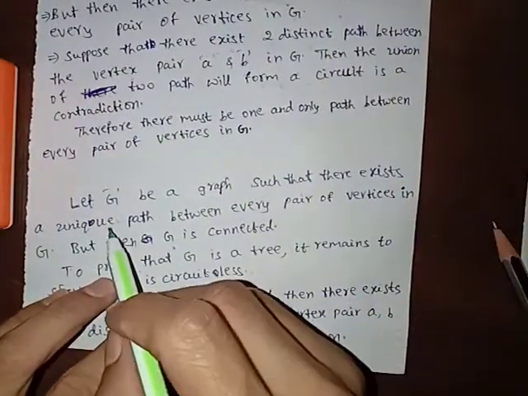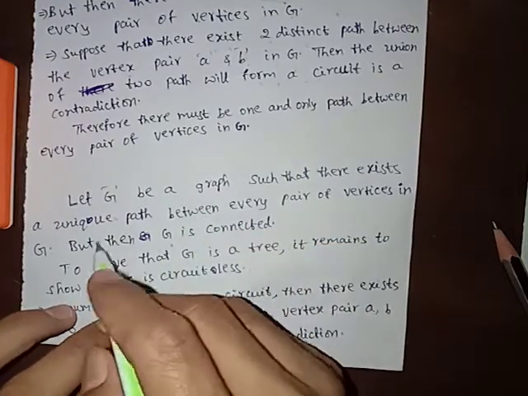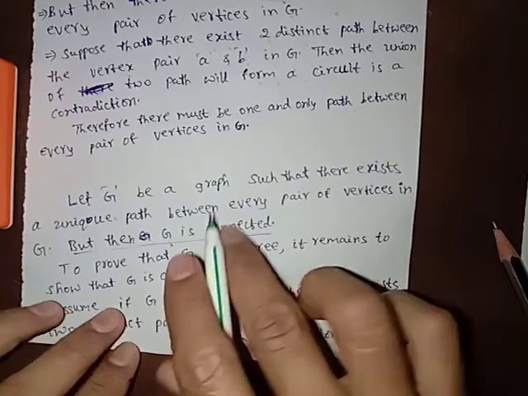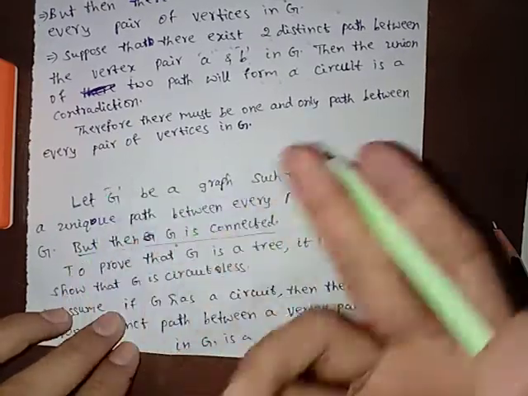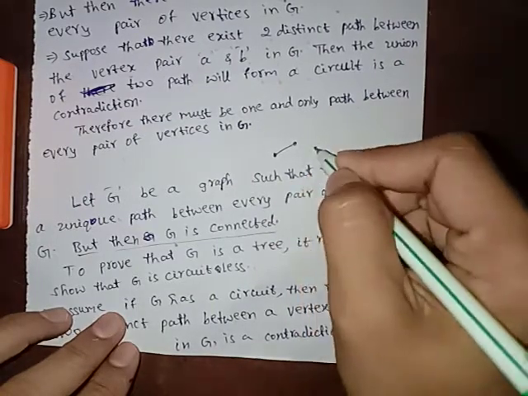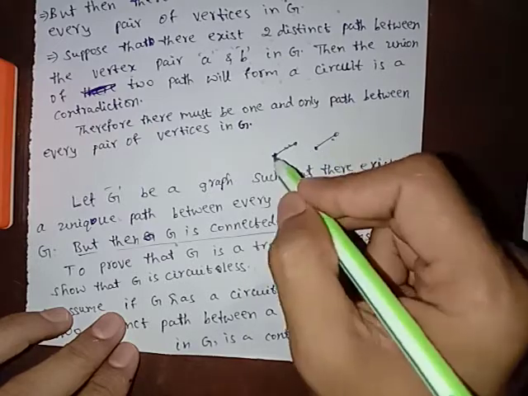So if there exists a unique path, then we clearly say that the graph G is connected. If it is not connected, there is no path. For example, this and this are not connected, and there is no path from here to here.